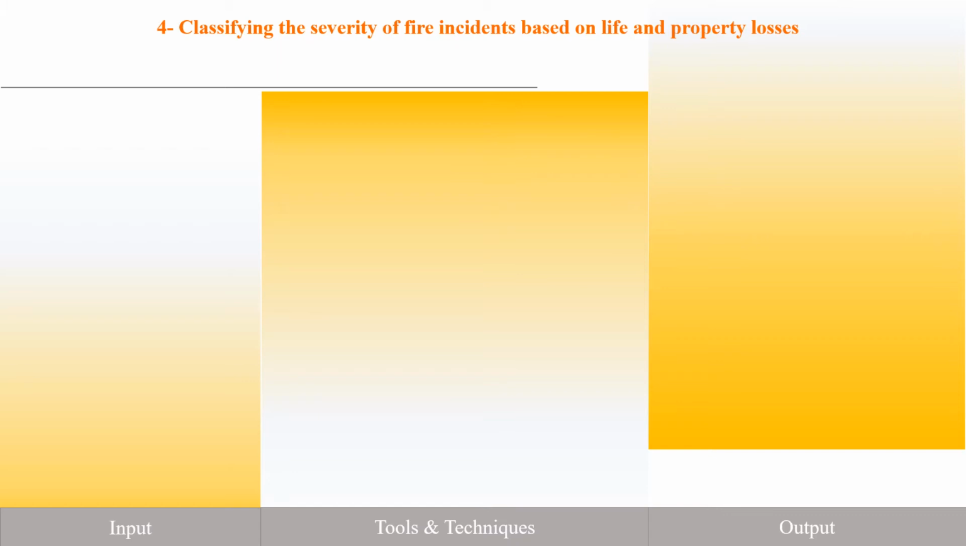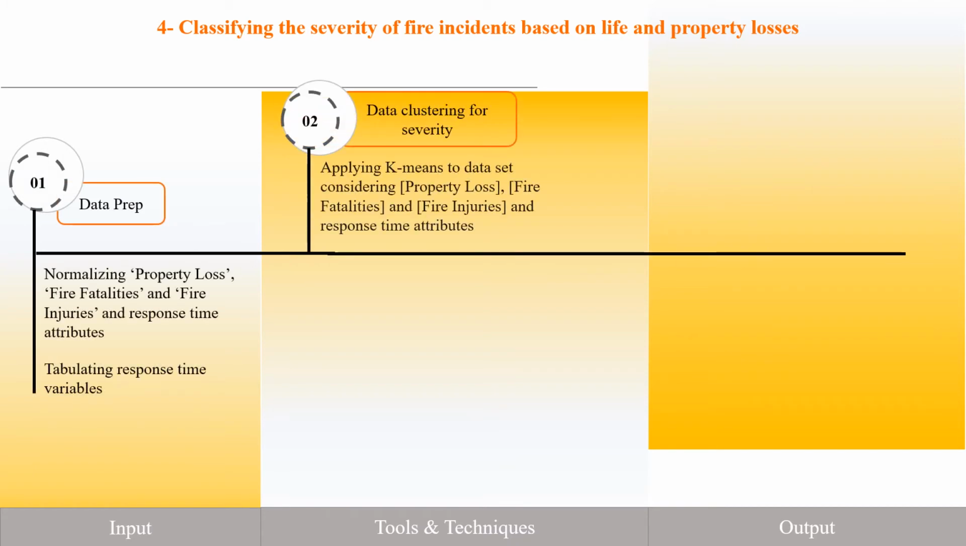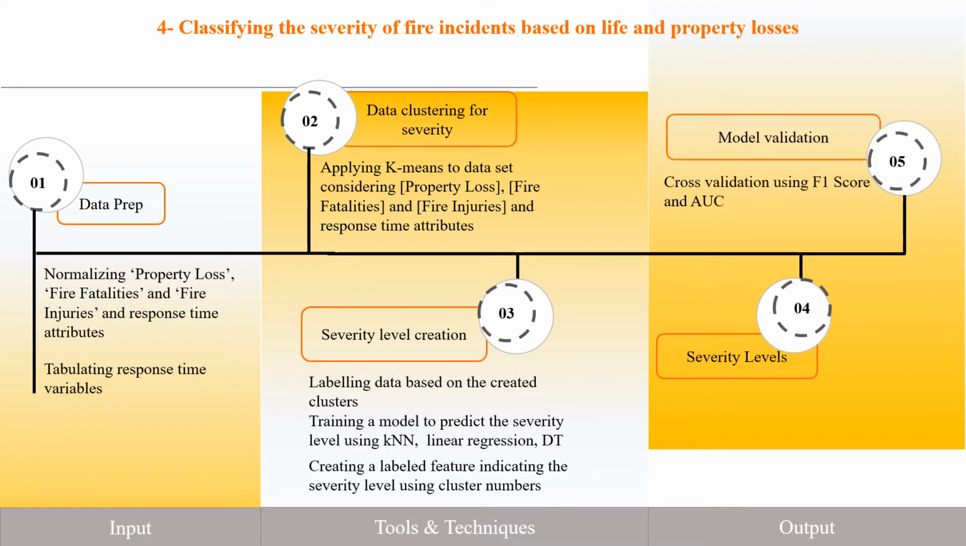The next step is severity. For this, we have to normalize the numerical data we have, then cluster them using k-means. The output clusters will be labeled. Then we'll train a model using KNN or DT to predict severity levels. Also, we'll evaluate the performance of our model through cross-validation, thus obtaining accurate severity levels.